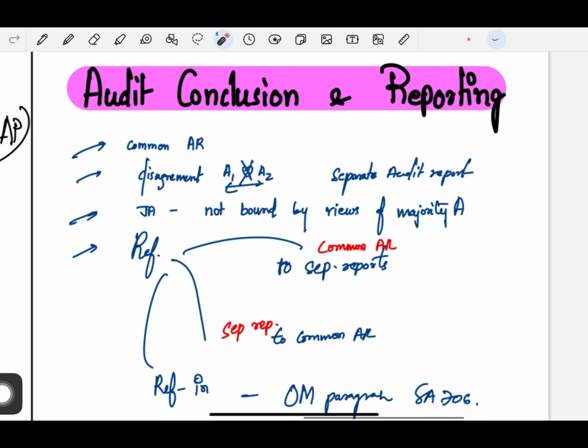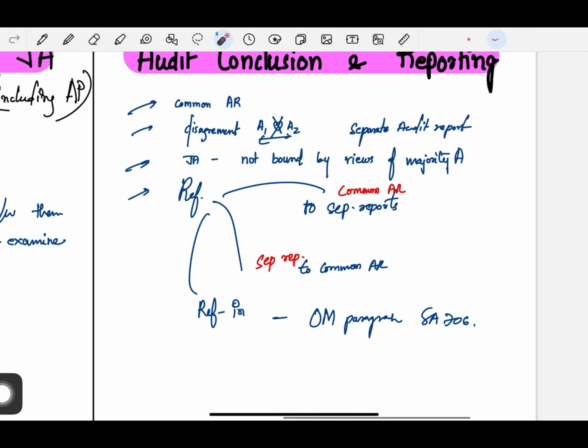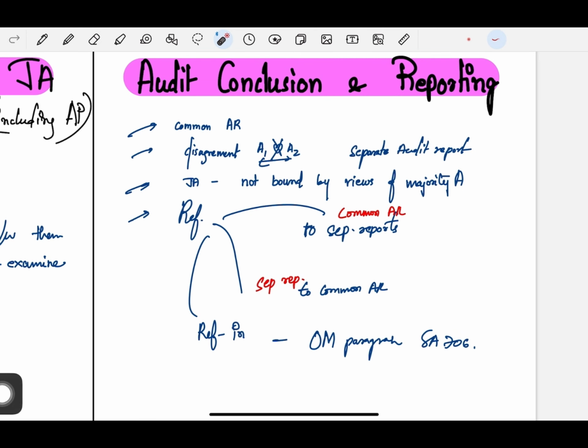Next, we have audit conclusion and reporting. Ultimately, when the audit is nearing the end, you have to conclude and you have to report. Then the joint auditors will give a common audit report. And if there is a disagreement between joint auditor 1 and joint auditor 2, when there is more than one auditor, there are cases when there is a disagreement between them. In that case, you have to give a separate audit report.